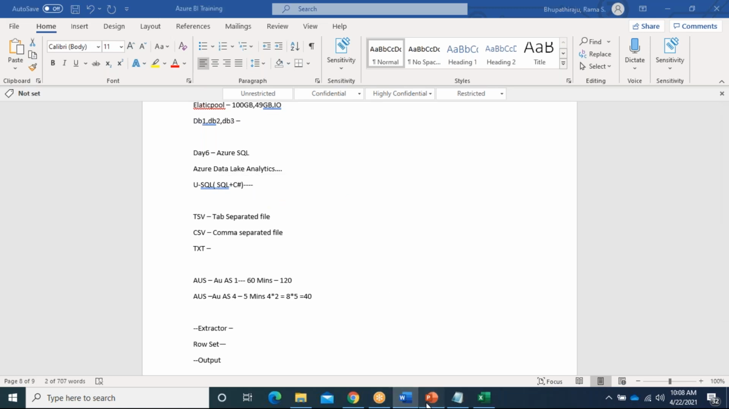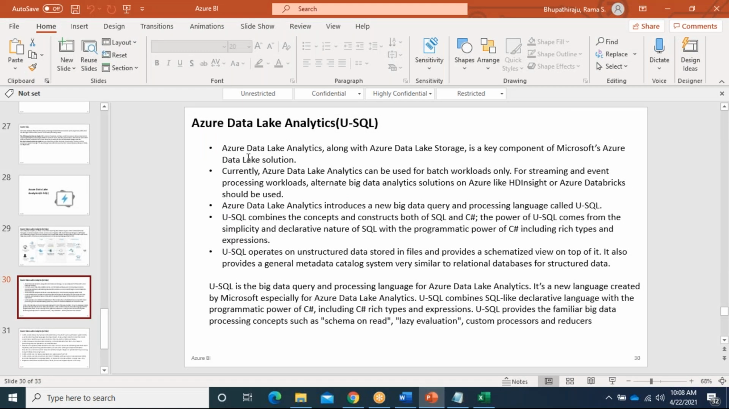Now come back to our theory. I will read it. This is very understandable. Azure Data Lake Analytics, along with Azure Data Lake Storage, is a key component of the Microsoft Azure data lake solution.